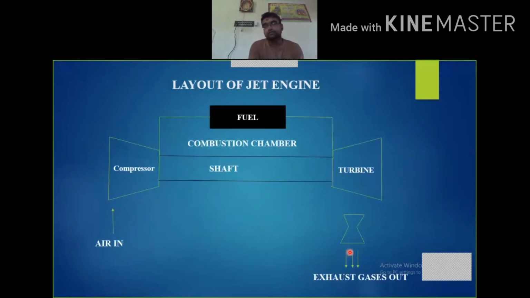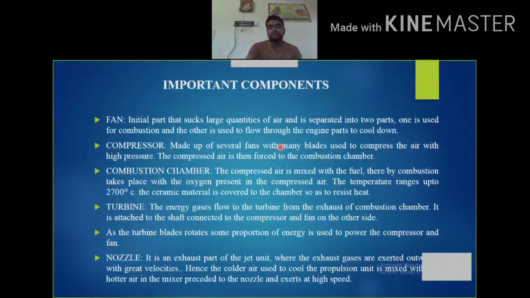And one thing I have forgotten to say is that in the combustion chamber, in order to resist excess heat, the walls of the combustion chamber are covered with ceramic material, which is used to resist the high amount of heat at the time of combustion. So this is the basic layout of a jet engine, and now the types of jet propulsion.